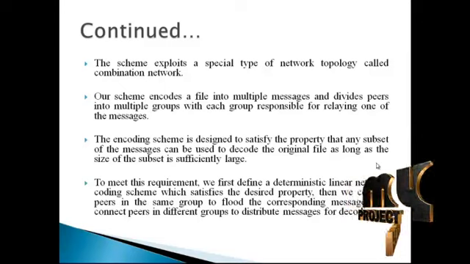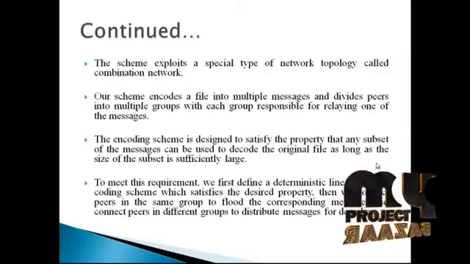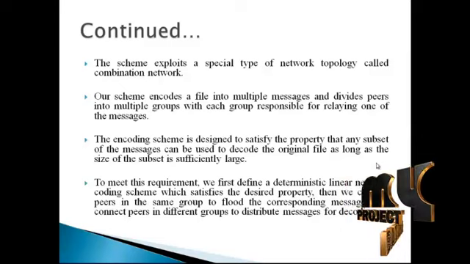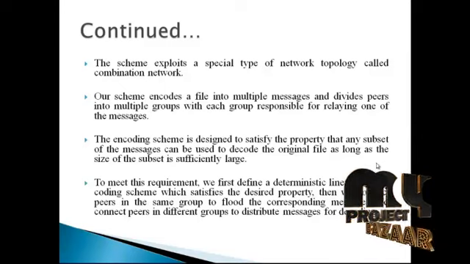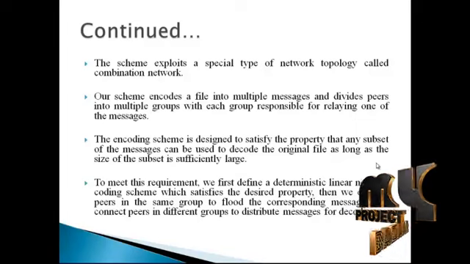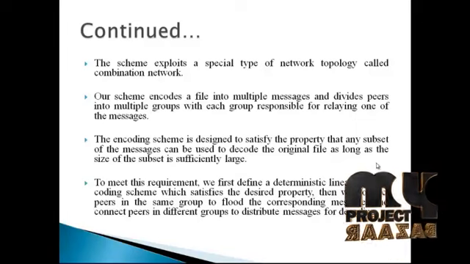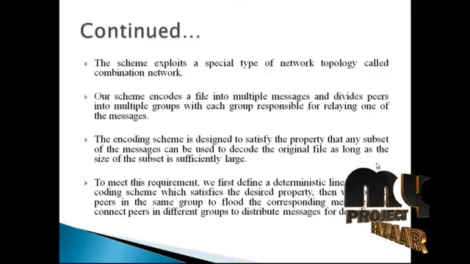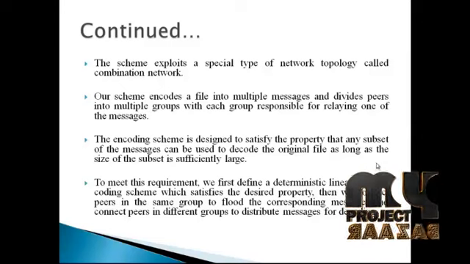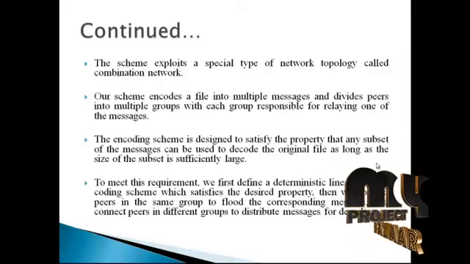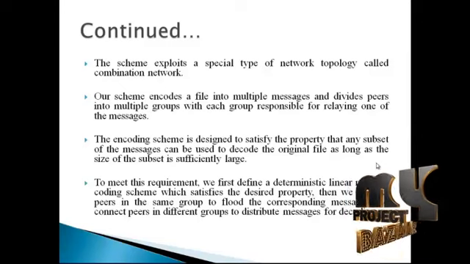Our scheme encodes a file into multiple messages and divides peers into multiple groups, with each group responsible for relaying one of the messages. Here, each group is responsible for a single message. When a client system requests a message, it will find which group has the message. So it will encode the message and correctly find the corresponding file,